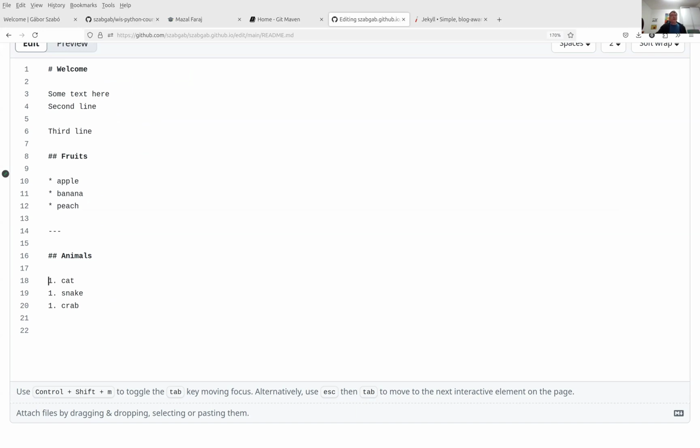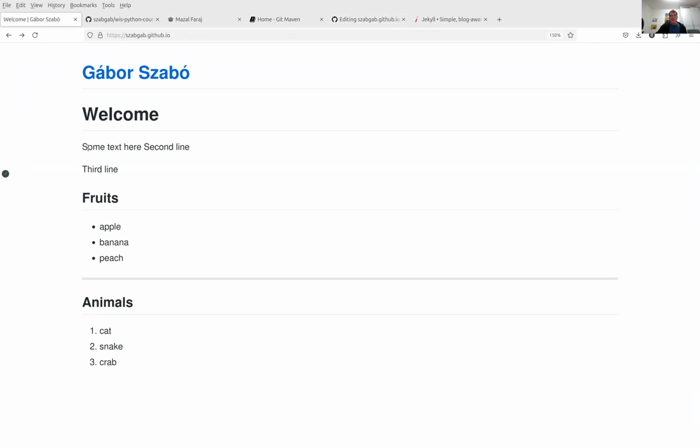So that's one thing. The other thing we did is that we put here 2 lines and then the third line after an empty row. And if you go back to the website, you can see that the first 2 lines are on 1 line, and this is a separate line. So this is how you can have separate lines.